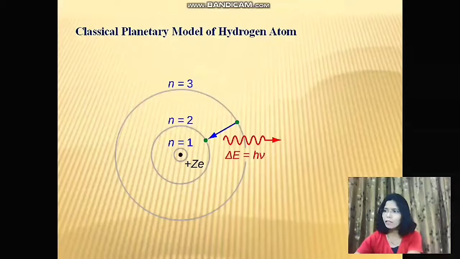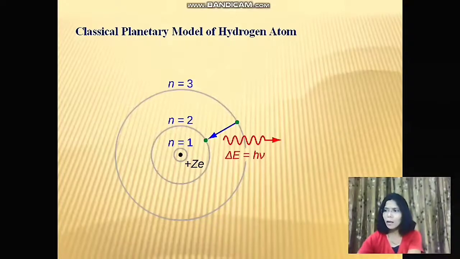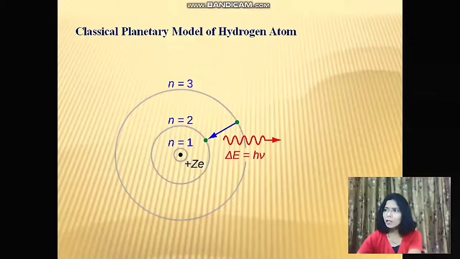We have learned several notable failures of classical physics in describing some phenomena. First is the lack of dependence on light intensity in the photoelectric effect. Second is the lack of quantization of atomic emission and absorption spectra. Third is the collapse of atoms. Thus, new laws of physics must be derived for atomic physics. The Bohr model of the hydrogen atom is the first step towards the new quantum mechanics.